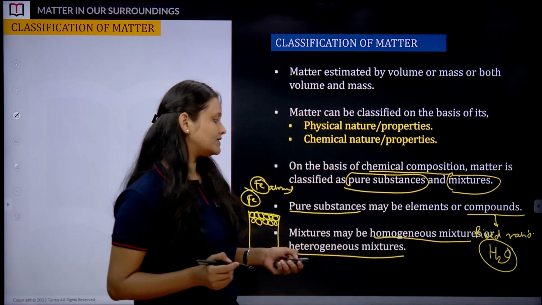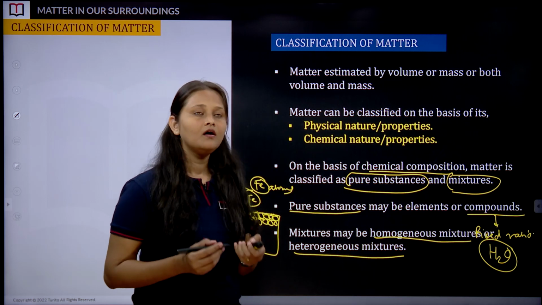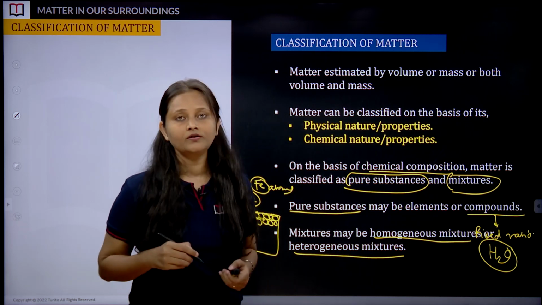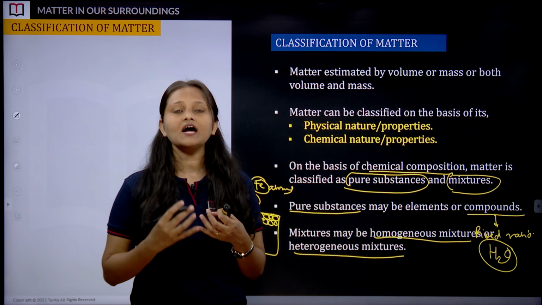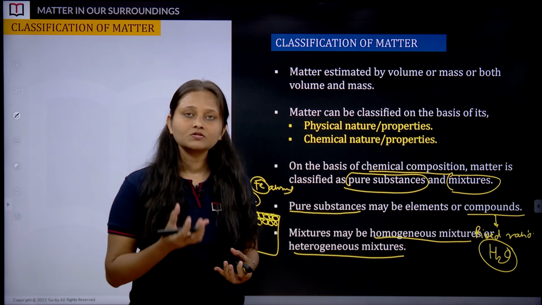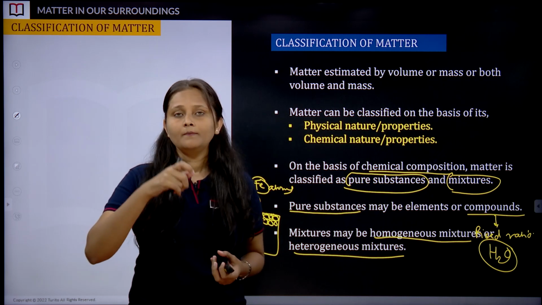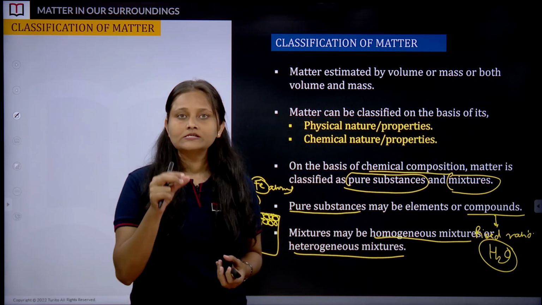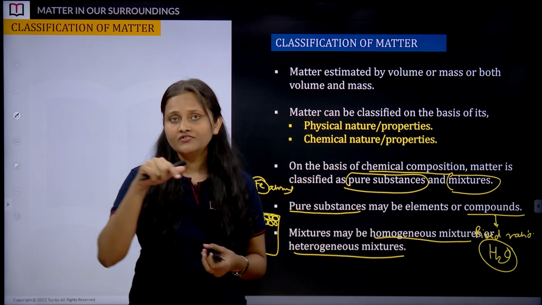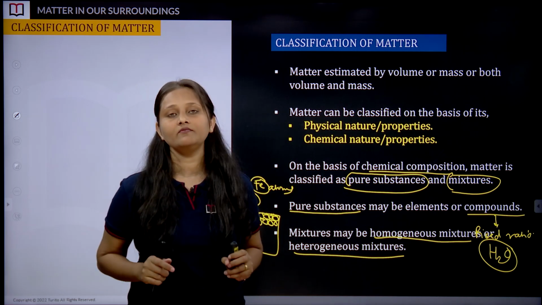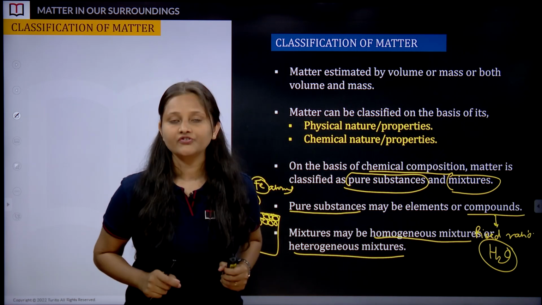Okay, if I want to give an example of a homogeneous mixture, if I have salt in water, on stirring I can see afterwards that whatever solution I am getting, it's one single solution. I cannot pick out the salt crystals because they are dissolved completely, and that's why it is giving me a complete homogeneous mixture.